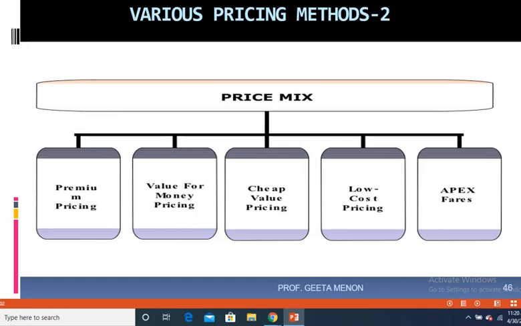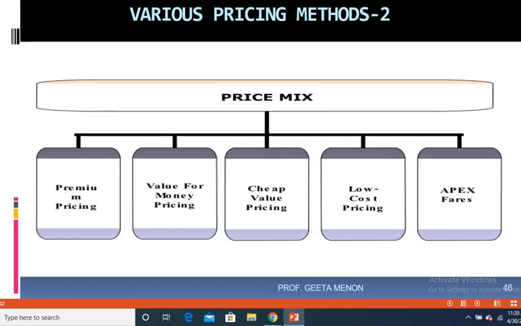premium pricing. Apex fares are the fares which are very high, and it is charged when there's a great demand for that product or service. So it's in an unusual situation that the fares that are charged are exorbitant or very high, and those are the apex fares. So I hope you have understood with the example of the train coaches and your travel in